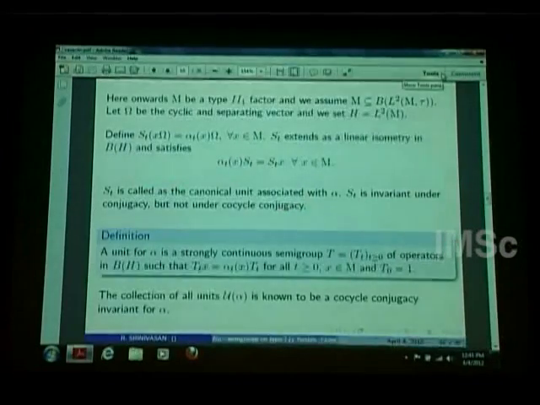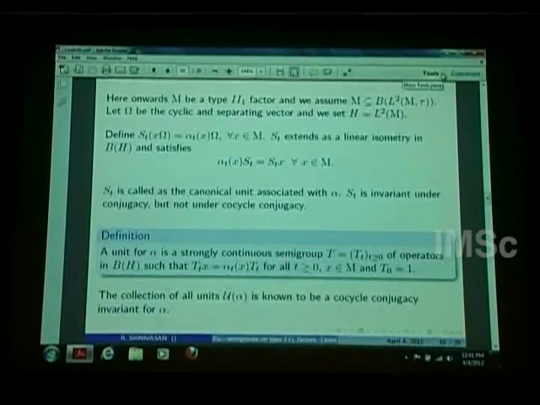There may be other units. A unit for this E0 semigroup alpha is a family of operators that satisfies two properties. One, it has to be a semigroup: T_s T_t is T_{s+t}, a semigroup of operators, and it satisfies some continuity condition, strong continuity. And it satisfies this intertwining property: T_t x equals alpha_t(x) T_t. I have just written it the other way, it's the same thing. It is satisfied for all x in M and for all t.